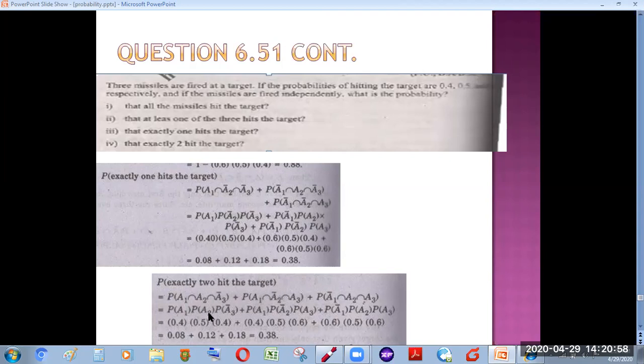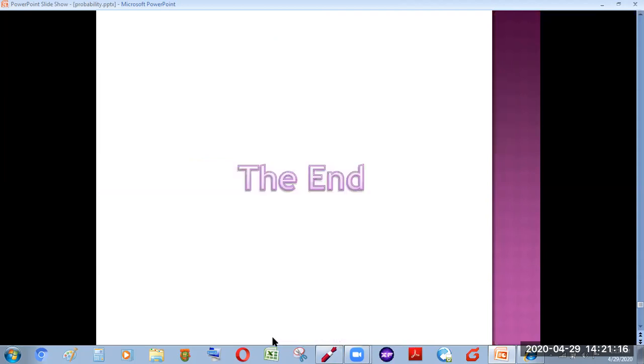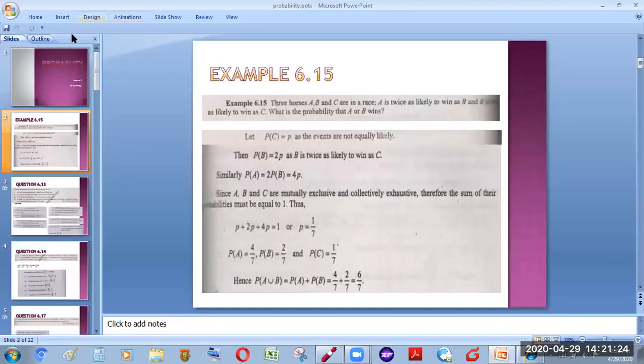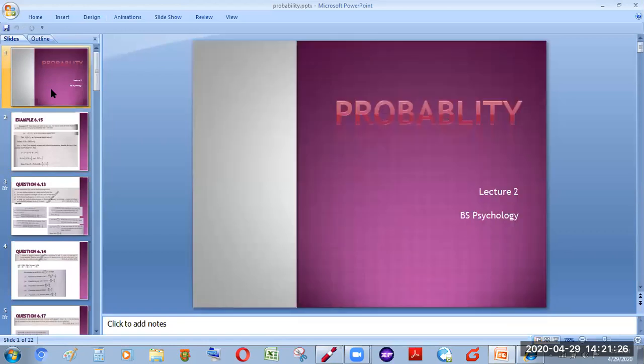Because all these events are independent, by taking the probabilities of the respective hitting of the targets and adding them up, you can find the probability that exactly 2 hit the target. So with this discussion, we have come to the end of this chapter, and I hope all these previous discussions will help you to solve all the exercises, and it will also help you to make your concepts of probability clear. Thank you.